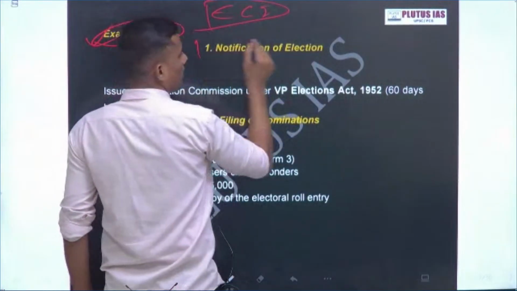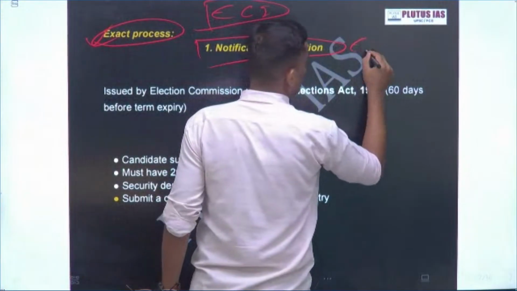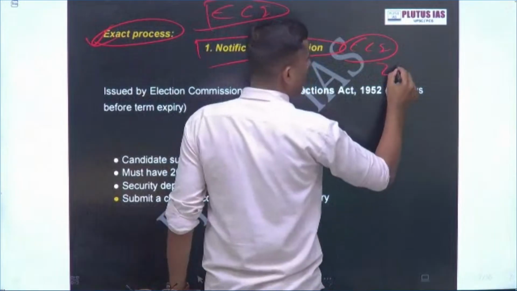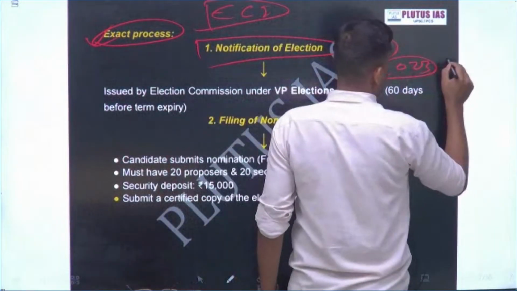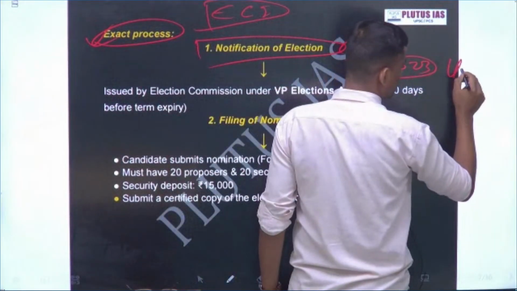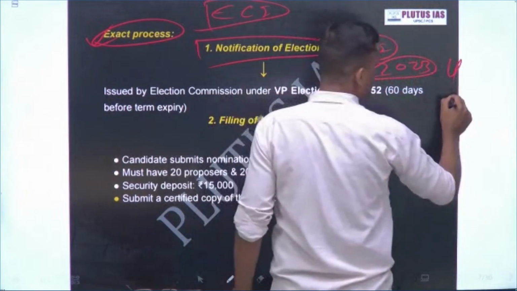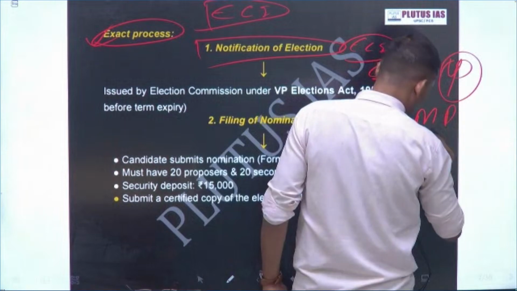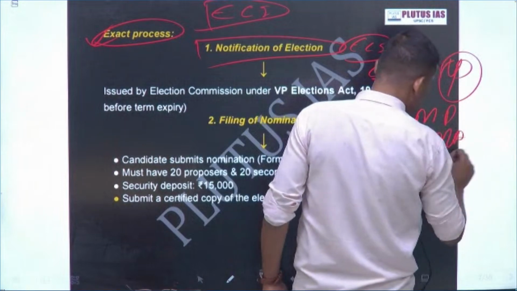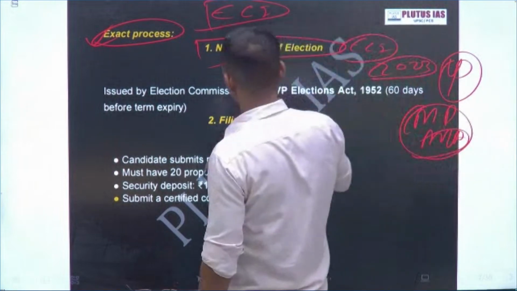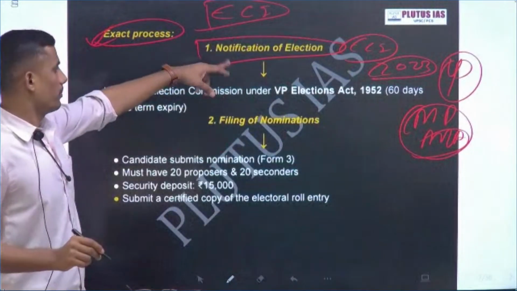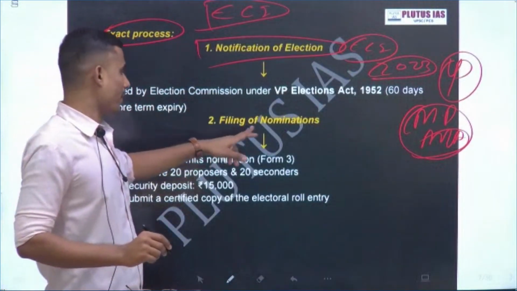Exact process. Notification by the ECI. Why are we going through this? If you see the 2023 prelims question on the presidential election, they have asked for a comparison of MPs and MLAs. On that line, I thought that we should take what exactly the notification published by the Election Commission of India says, then the filing of nomination.